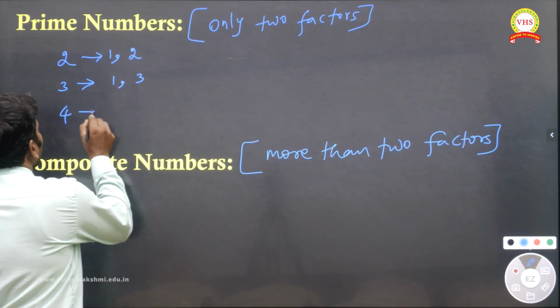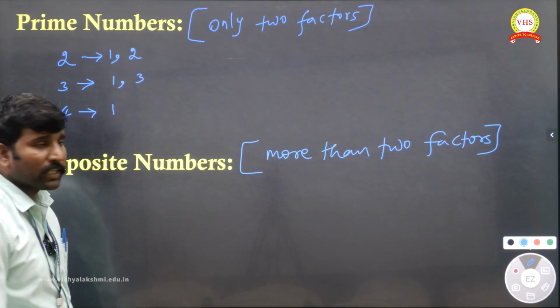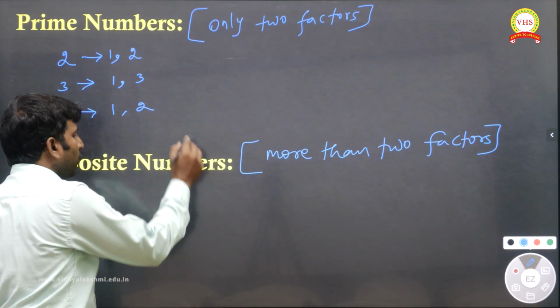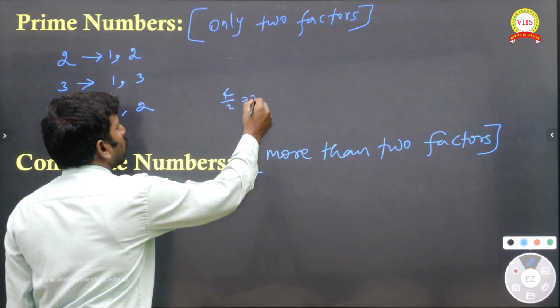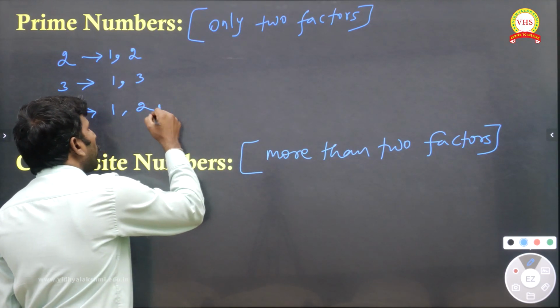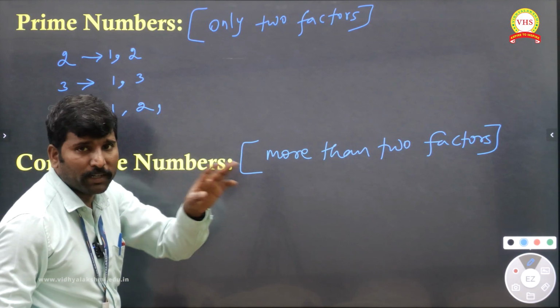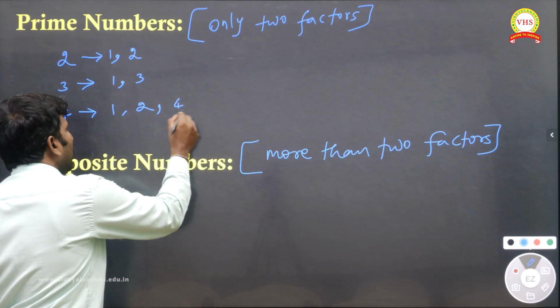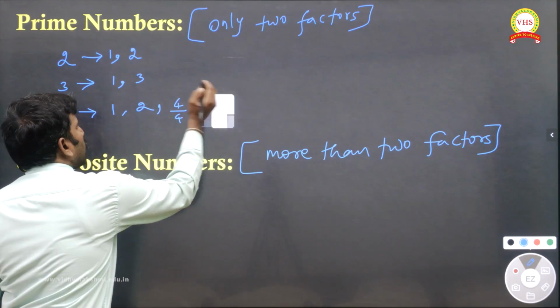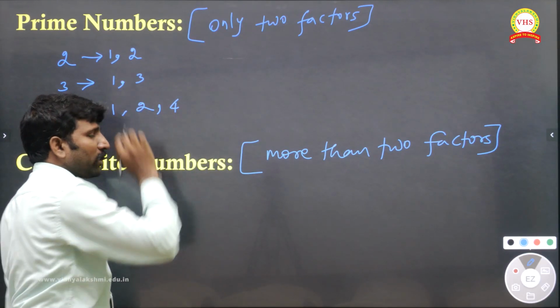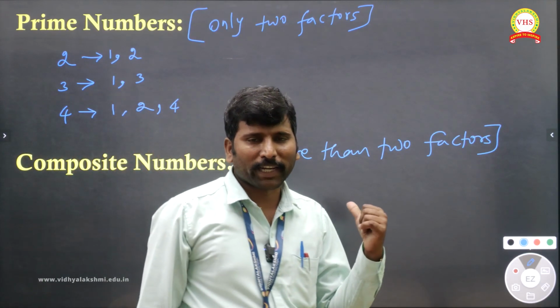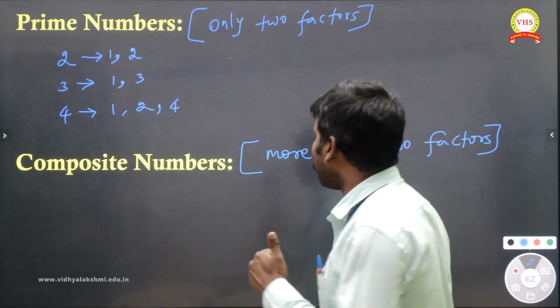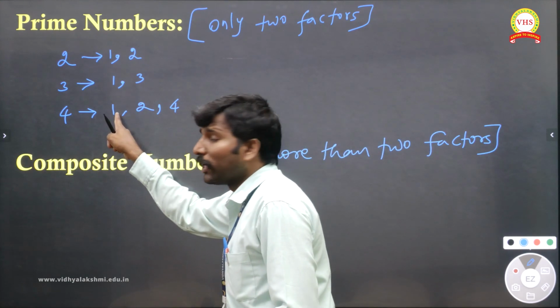Number 4: 1 is a factor. 2 is also a factor, because 4 by 2 is equal to 2. 4 is not divisible by 3, leave it. But 4 is divisible by 4 itself. Every number is always divisible by itself, so 4 is also one of the factors. But 4 never comes under prime, because it has more than 2 factors.